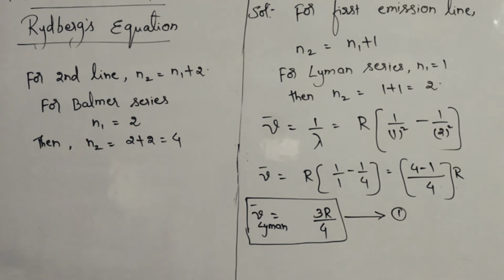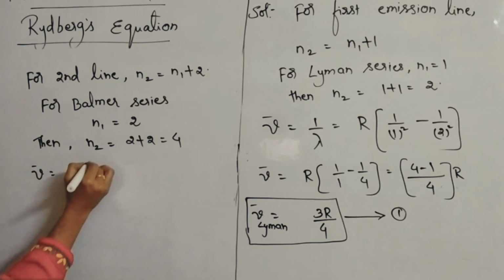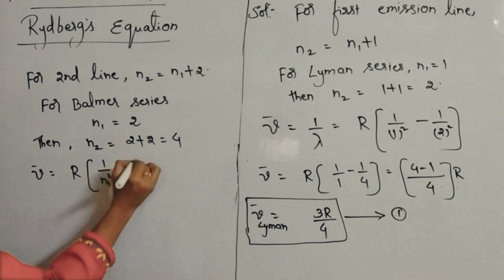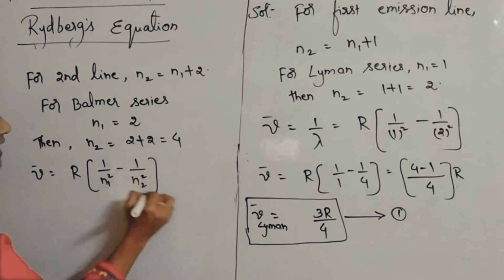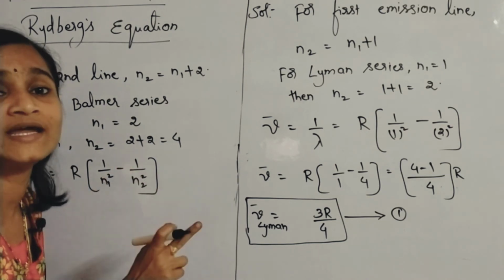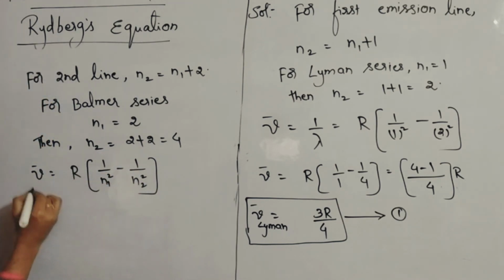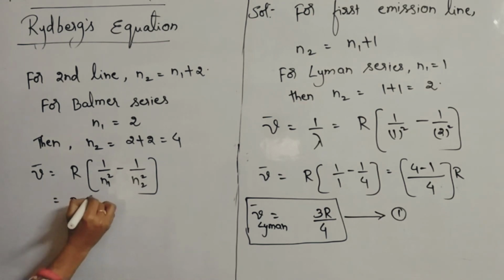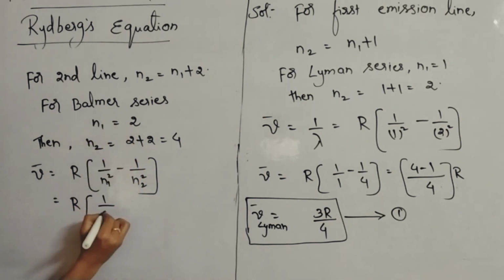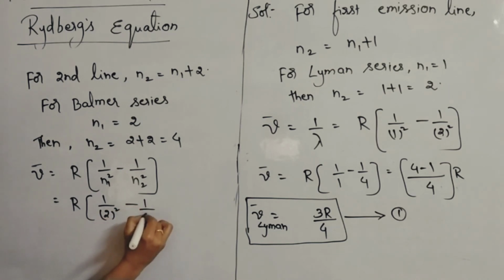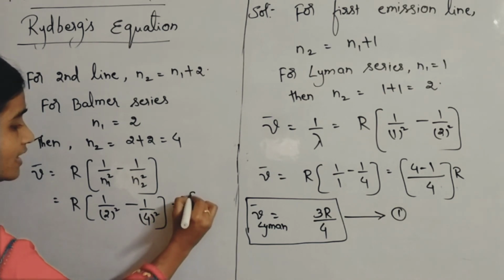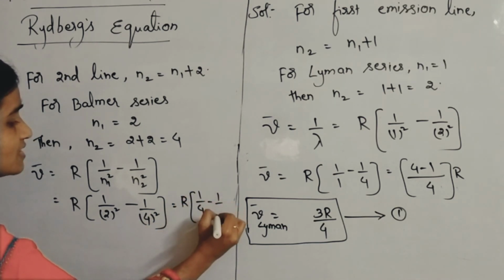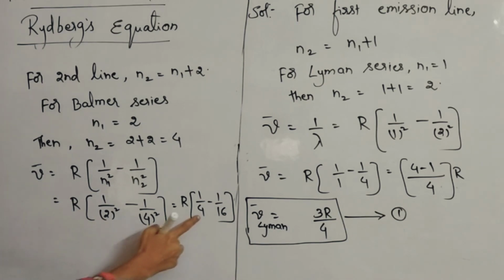Now N1 is 2 and N2 is 4. Then nu bar is equal to R into 1 by N1 square minus 1 by N2 square. It is for hydrogen atom, so Z square I am not writing. Please remember. So nu bar is equal to R into 1 by 2 square minus 1 by 4 square, which is R into 1 by 4 minus 1 by 16, since 2 square is 4 and 4 square is 16.